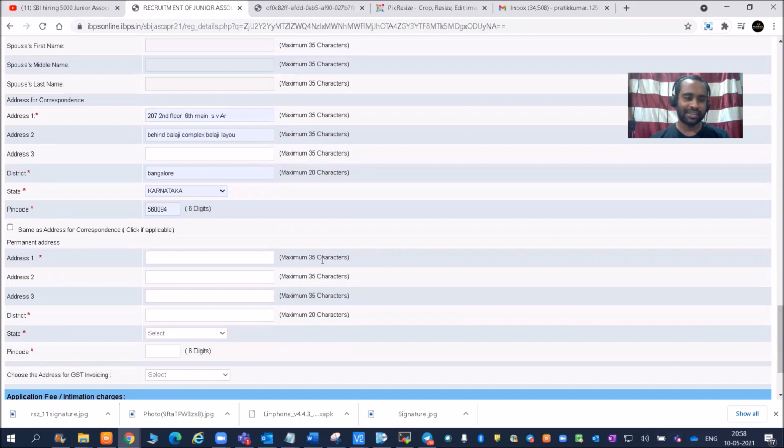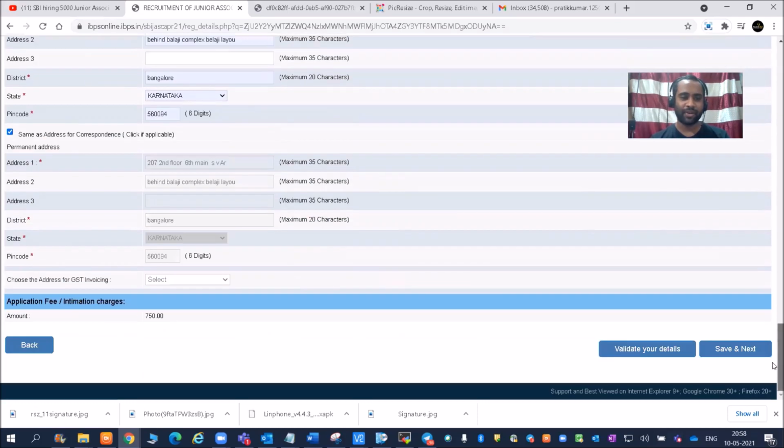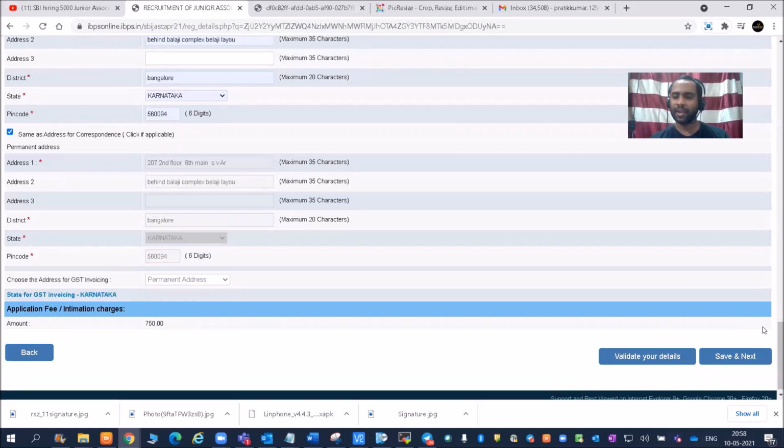And then this is some address which is not my address, so this is just some address which has been copied here, okay. And choose the address for GST invoice, so this is permanent address, both are the same. And then you'll have to put the payment. So validate your details, so they will validate your details.